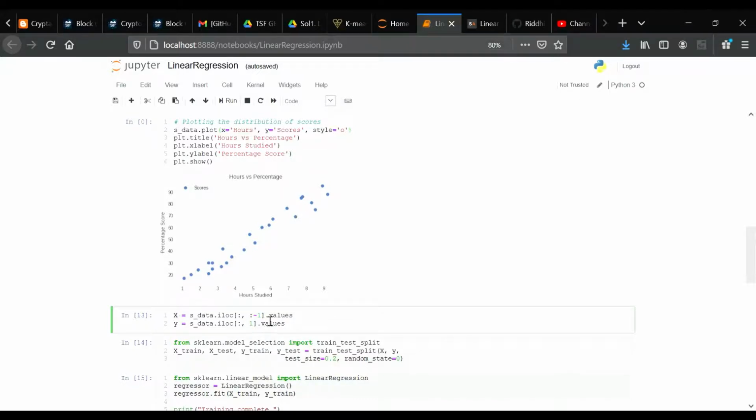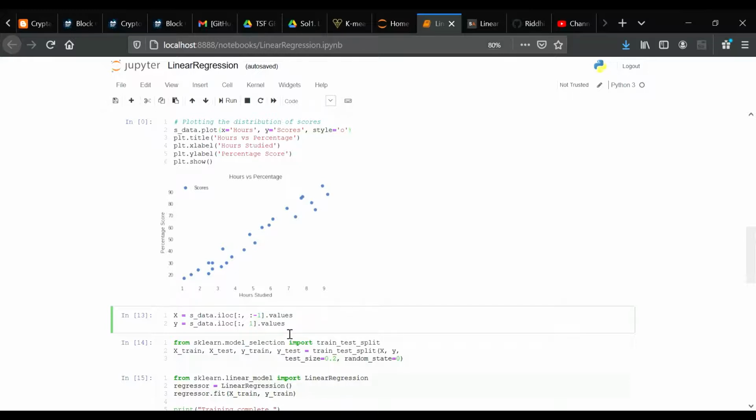We specified -1 as the range for columns since we wanted our attribute set to contain all the columns except the last one, which is the scores. Similarly, the y variable contains the labels. We specified 1 for the label column since the index for the scores column is 1. Remember, the column indexes start with 0, with 1 being the second column.